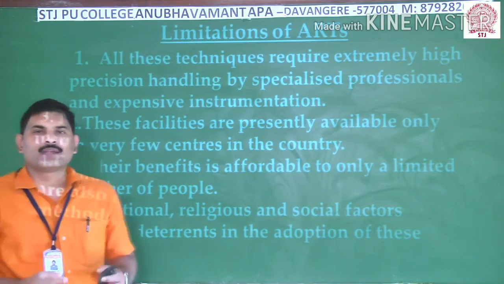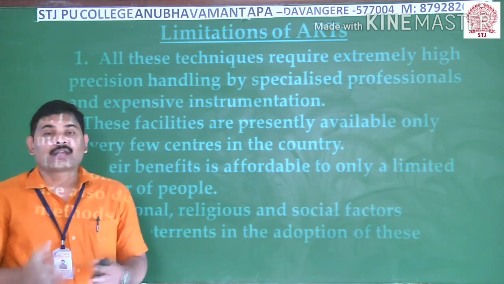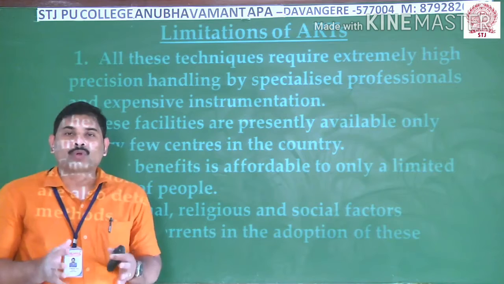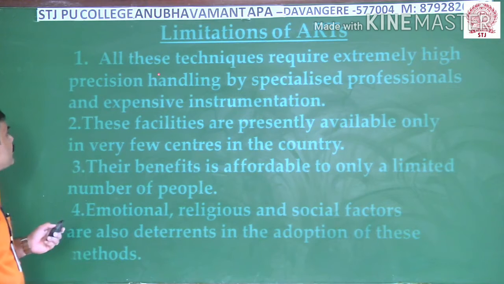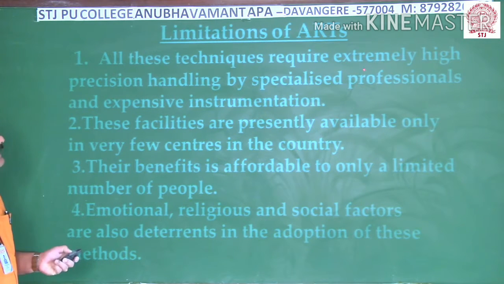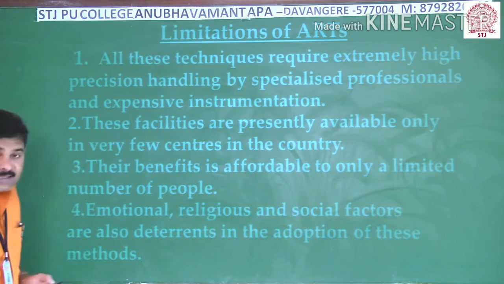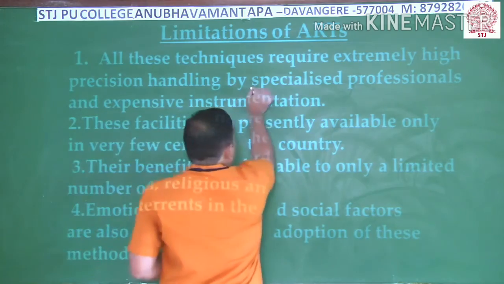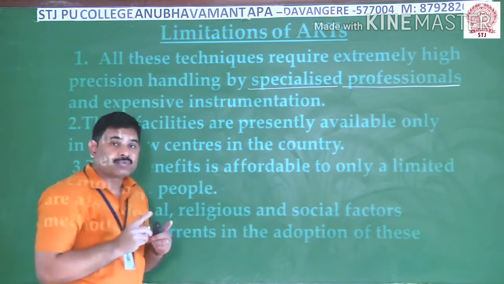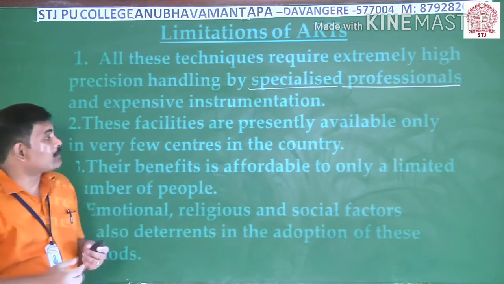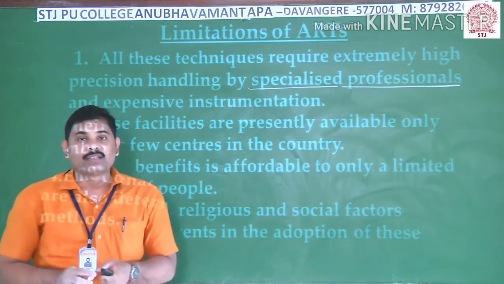Students, as of now we studied in detail various types of assisted reproductive technologies. They have their own limitations. What are the limitations of these technologies? The first and foremost one is that these techniques require extremely high precision handling, so a specialist is required. Highly specialized professionals are required to carry them out, and they are not available in all areas. This is one limitation of these ARTs.